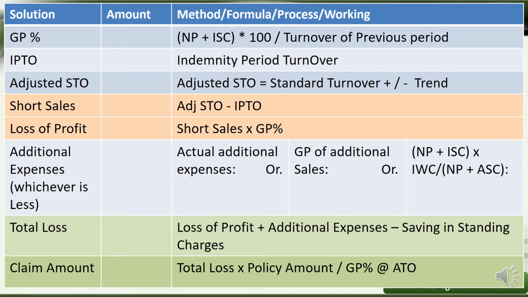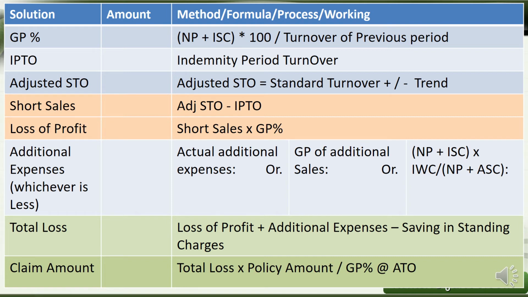Okay. Then for total loss, partly you can take the information from this computation, and some of it you still need to look for in the question. For example, loss of profit and additional expenses are already there, but saving in standing charges will be given in the question. If not, you just treat it as 0. And the claim amount is the same case. The total loss is there, and the policy amount may be given in the question.